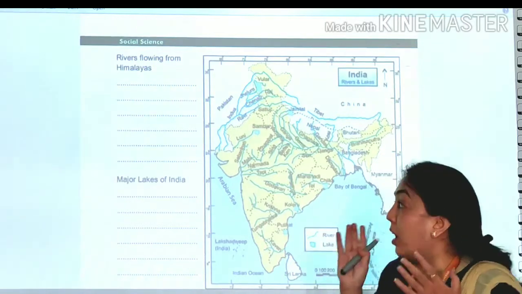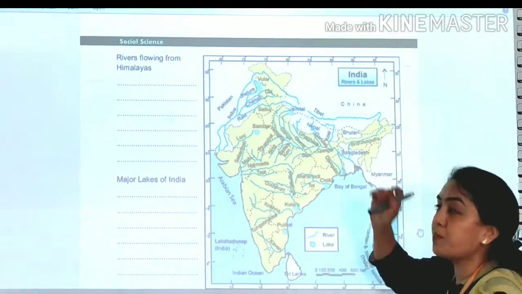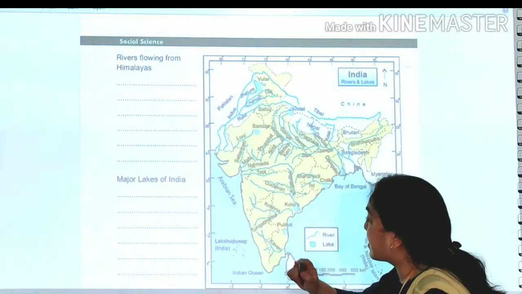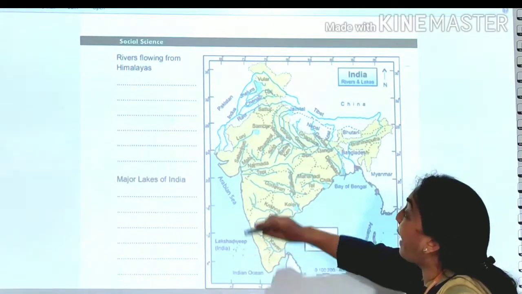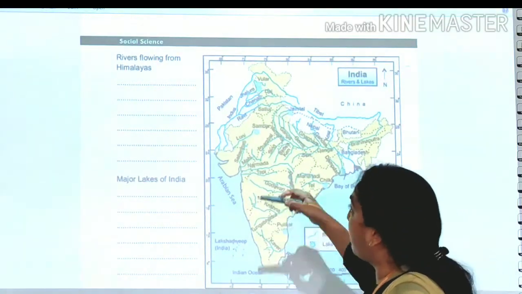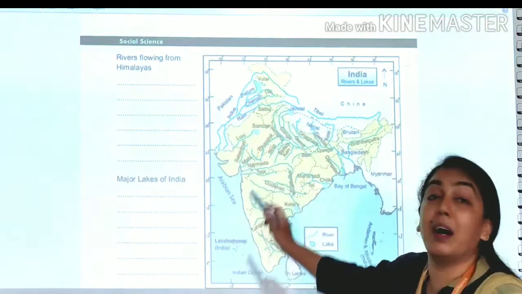Again, I am going to show you the rivers through this map. First of all, we will see all the rivers. In the south there is Kaveri, then Tungabhadra, Krishna. Here you can see the river Sabarmati, which is in our Gujarat, Ahmedabad. Then Tapi, Narmada, Mahi.